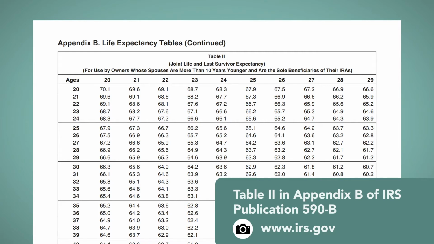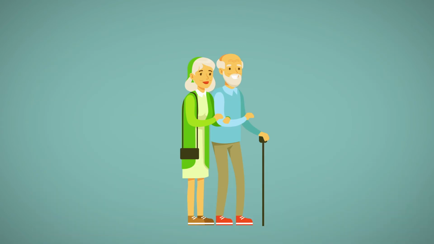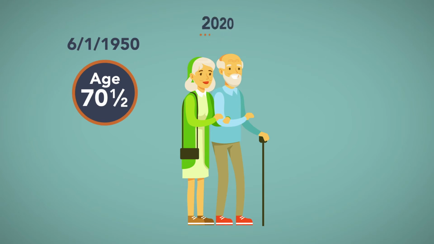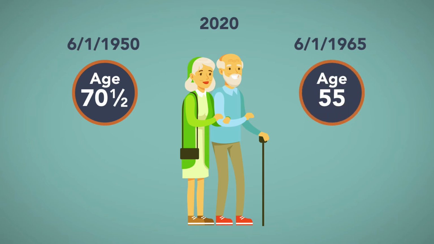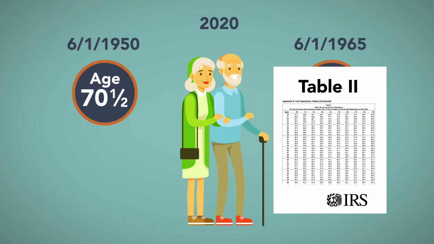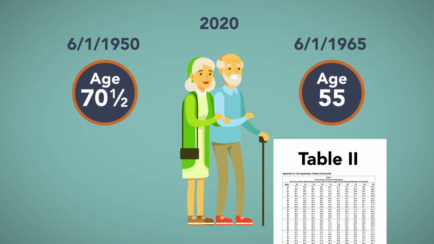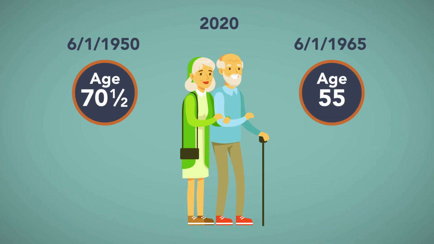document. For example, assume Mary was born on June 1st, 1950, and so attains age 70 and a half years in 2020. Her husband, Sam, is 15 years younger than she, and so is only 55 in 2020. The IRS provides a table that lists the distribution period based on their joint lives. Mary's IRA account balance on December 30th, 2020 was $50,000.